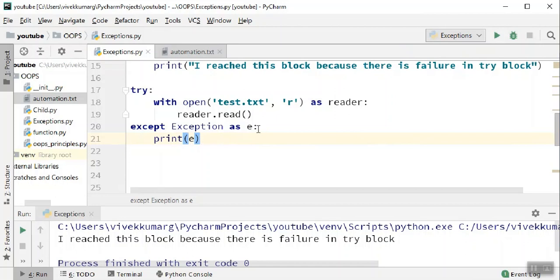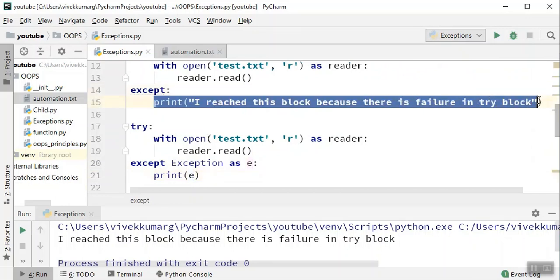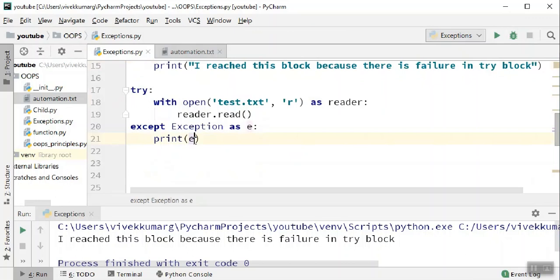E is a reference variable of the exception, and when it is stored in it and you print E, this time it will still pass the test, but it will show the error that Python actually caught, and that is not going to make your test fail. Again, we are not doing anything extra. The only thing I told you is that instead of writing a customized message, it is always good to have the error that Python throws, and this is how we can do that.